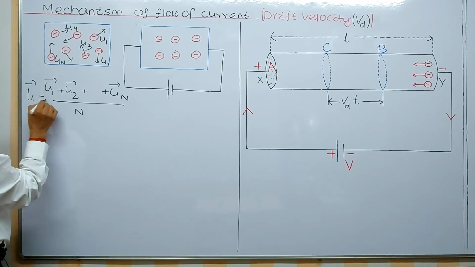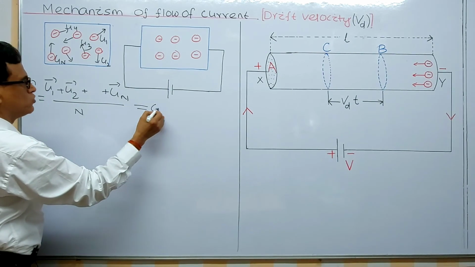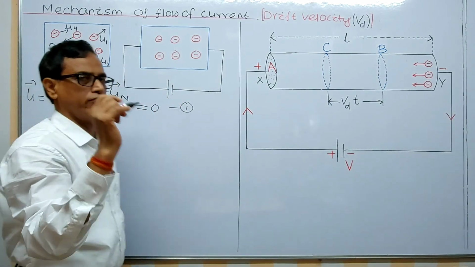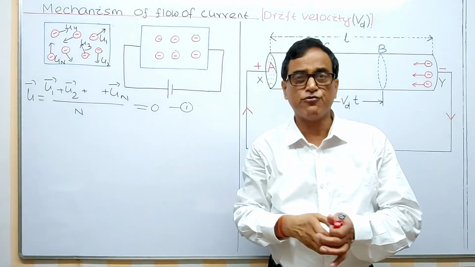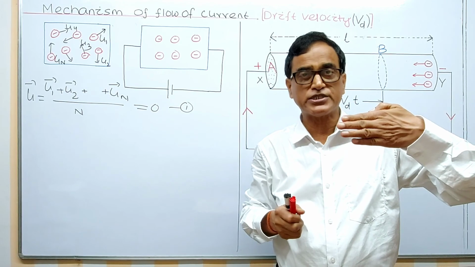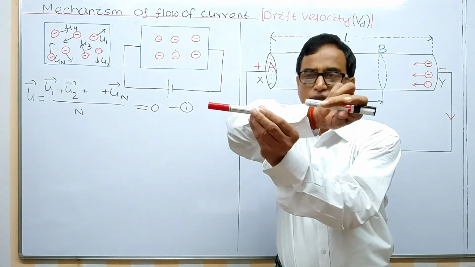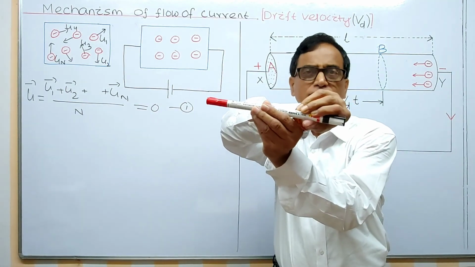Remember, this average velocity equals 0. This is equation 1. See, average velocity is 0. Means if one moves 5 meter per second in one direction, another may move 5 meter per second in another direction.